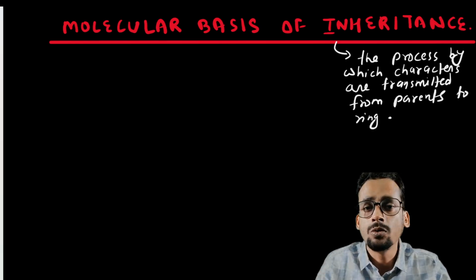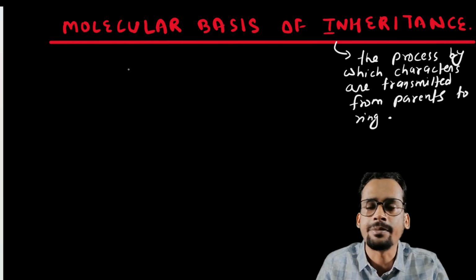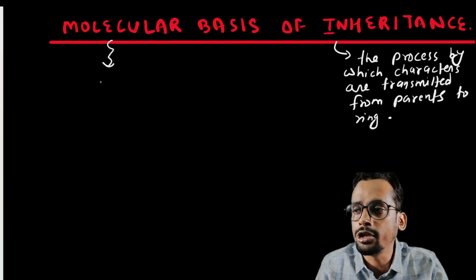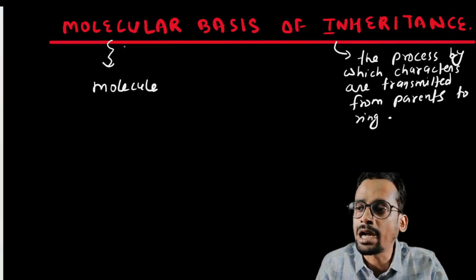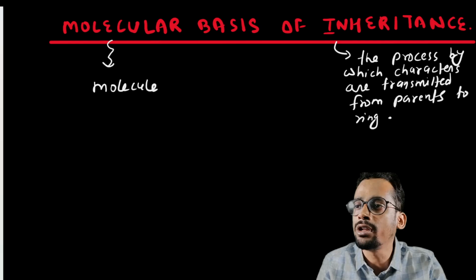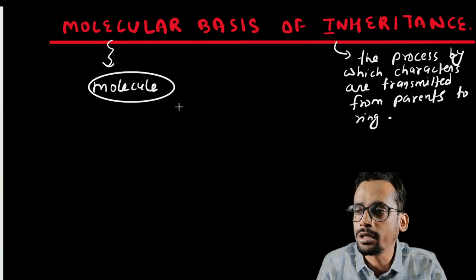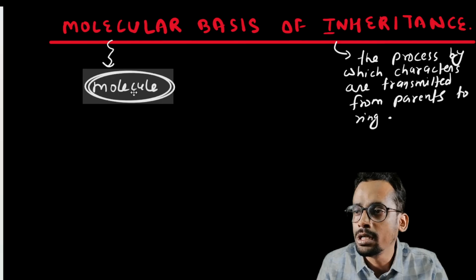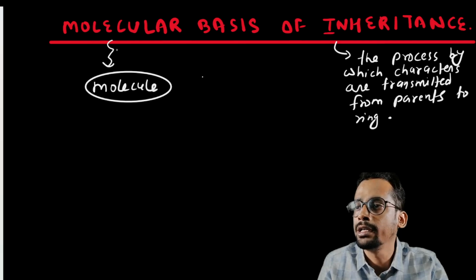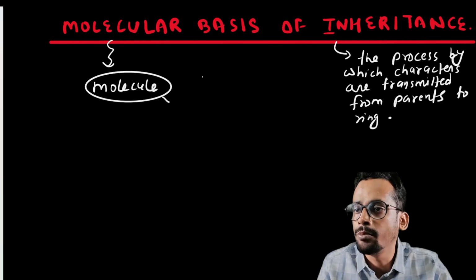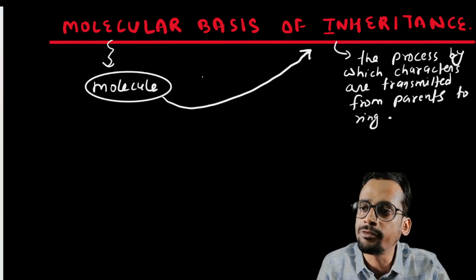Now the name of the chapter is molecular basis of inheritance. There must be some kind of molecule which is responsible for inheritance. So in this chapter we have to study about this molecule only, the molecule which is responsible for inheritance.